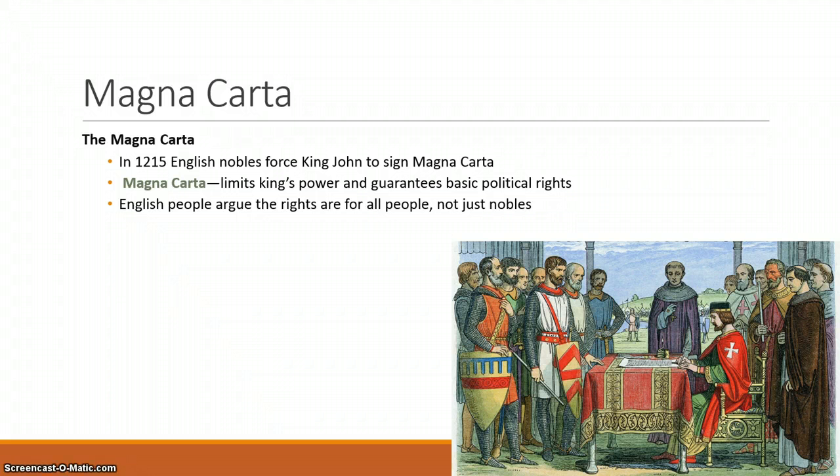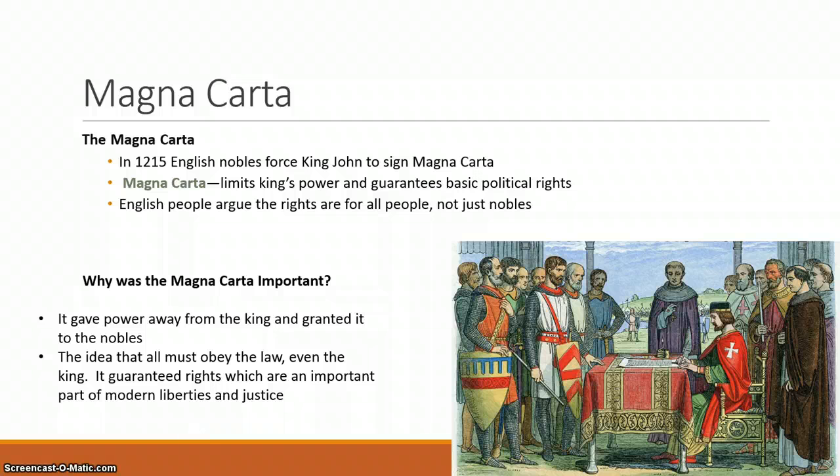In 1215, an English king, King John, who will become the only King John in the history of English government for his notable failures, was in constant battle with the nobles, and in the end, his blunders caused him to forcibly sign the Magna Carta, which limits the power of the king and guarantees basic political rights. It's important to us in history because it granted nobles, or people of less power, more rights while taking away the power of the king.